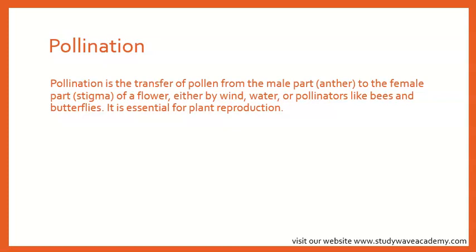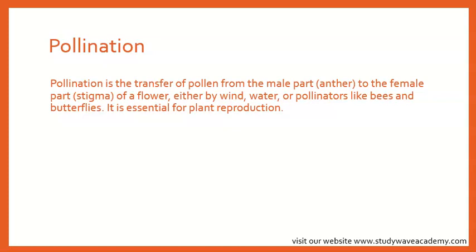The fertilized eggs become seeds inside the ovary, and the ovary transforms into a fruit. So these fruits help spread seeds to new places, ensuring the growth of new plants. Do you understand that?